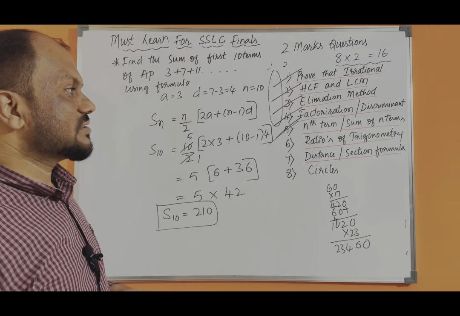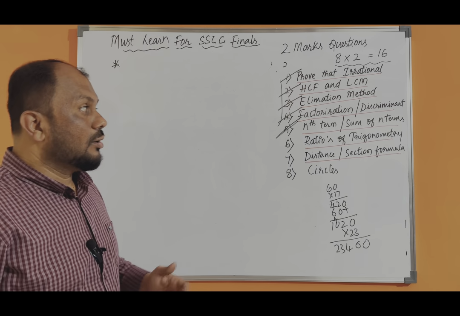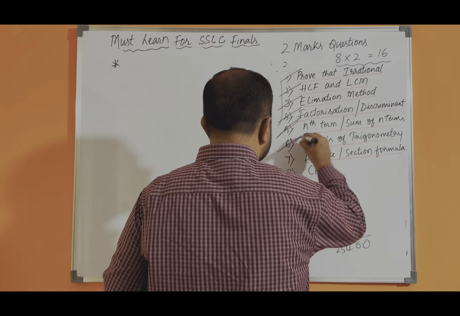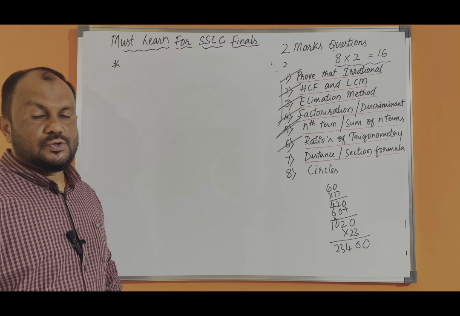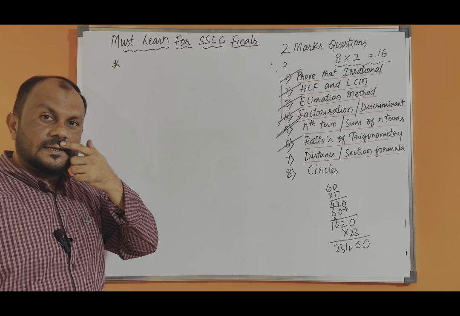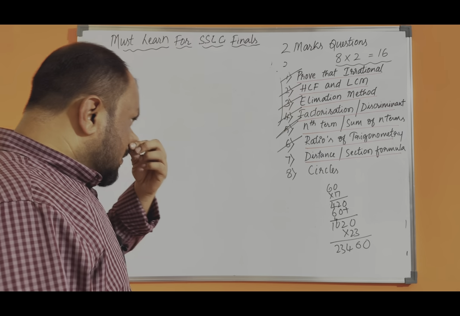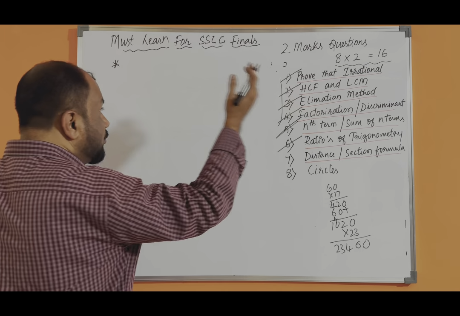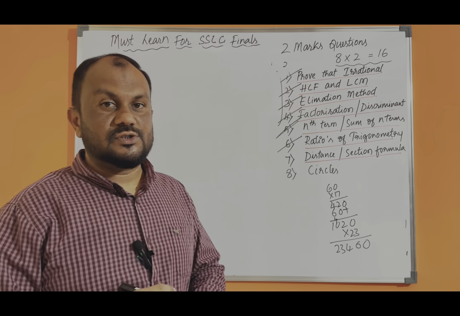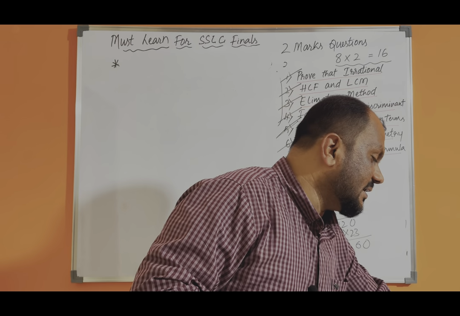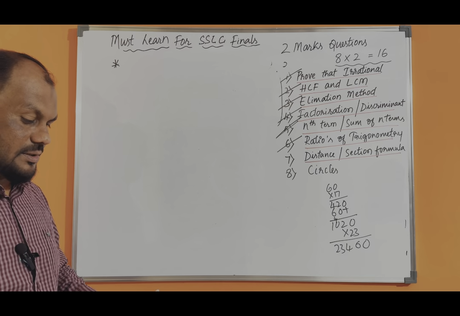Okay, so now let's move towards the next topic, ratios of trigonometry. You all know there are 6 ratios in trigonometry. The first 3 are ratios and the remaining 3 are the reciprocals of the first 3. You need to recall the ratios whenever you start the sum that will be given in your question paper. The sum pattern will be like this. You have already solved it in all 3 preparatory exams, and the same pattern of question is repeated.